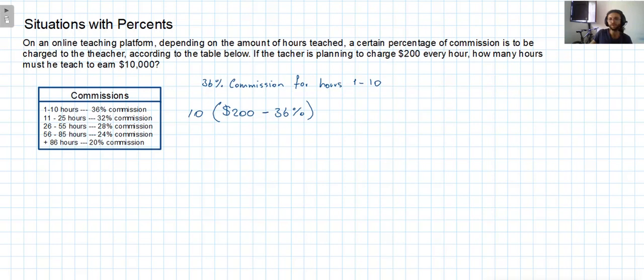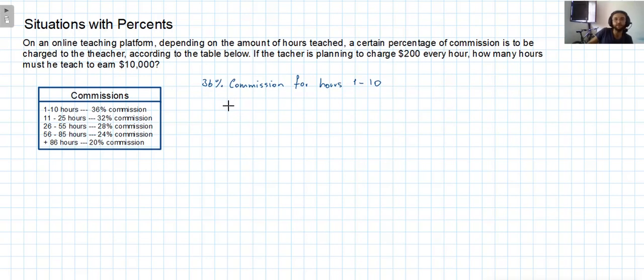Let's do the calculations. To know how much the teacher is going to earn, I can calculate the 36% of the 200 and then subtract it from it. It could also be a rule of three.